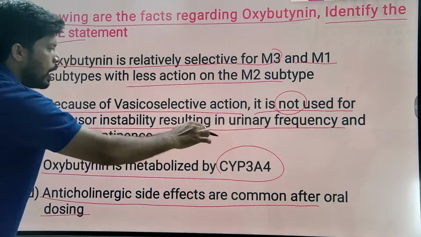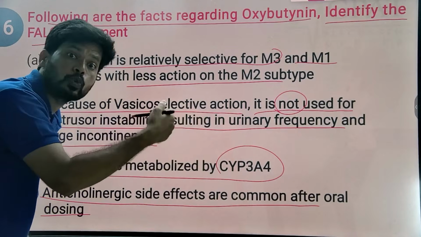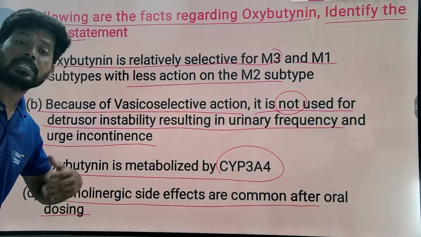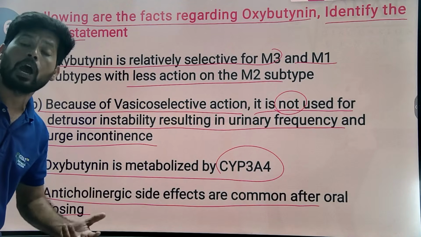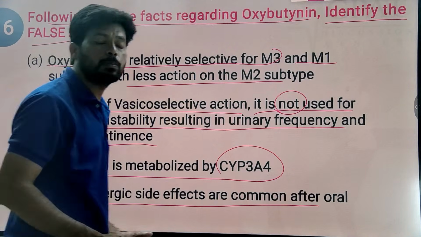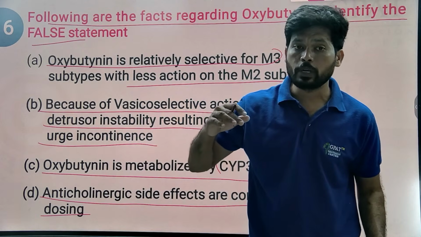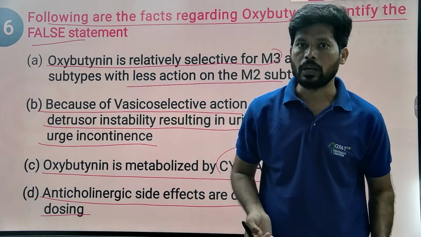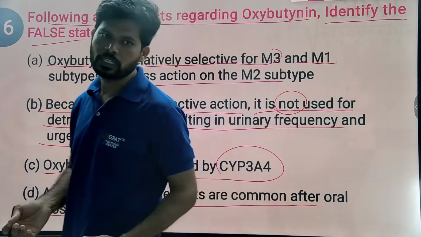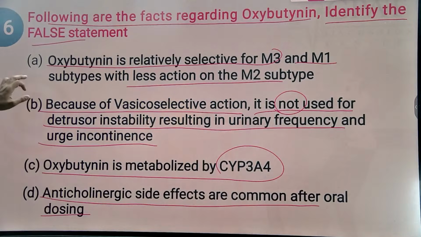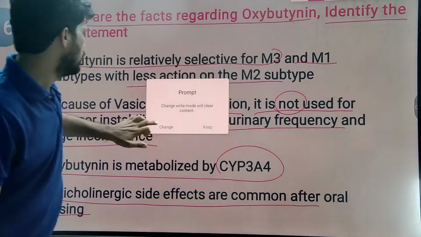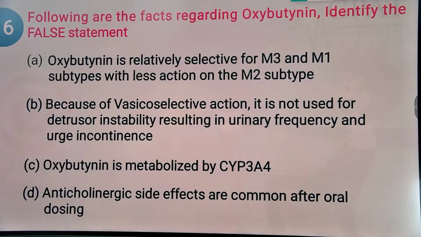It is used in urinary urgency as well as urinary frequency because of excess parasympathetic stimulation of the urinary bladder, which increases the function of the bladder more than usual and causes discomfort to the patient. So option B is the answer here. That is the false statement.